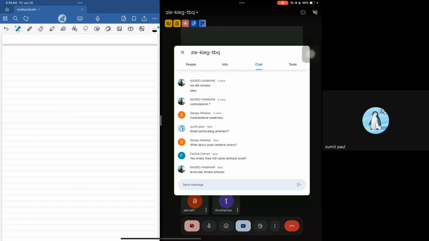Now we are going to move to the posterior cerebral artery stroke. How does a patient with a posterior cerebral artery stroke present to you?